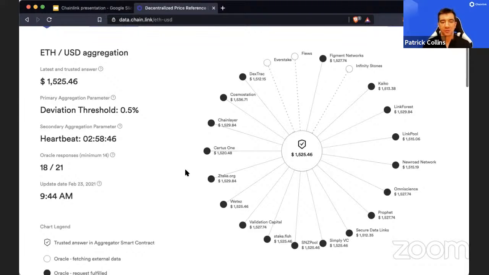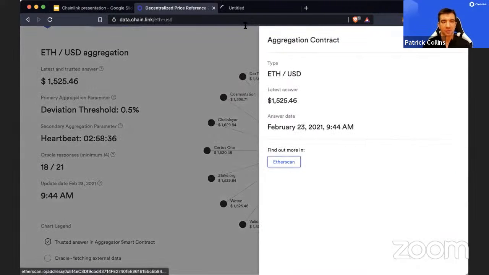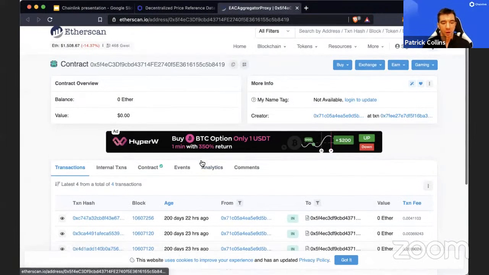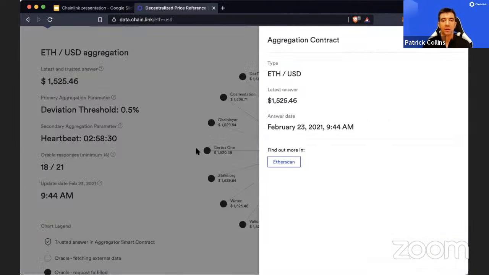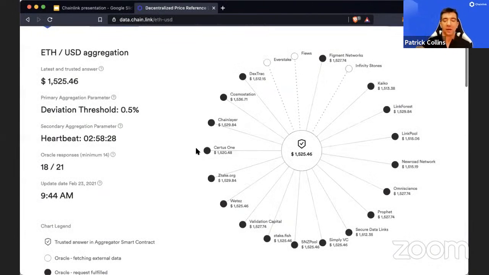The easier way to look at it is, all these nodes respond with their result into a smart contract, and you can even see it on Etherscan, the smart contract is the one that actually aggregates it. So each one just puts the data on chain. There's a function that aggregates the data, and then it saves that result into a public variable. Does that make sense?